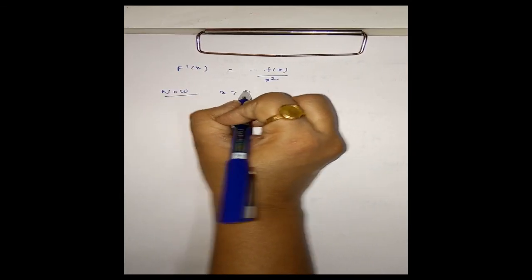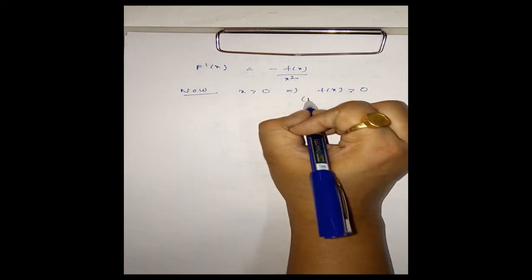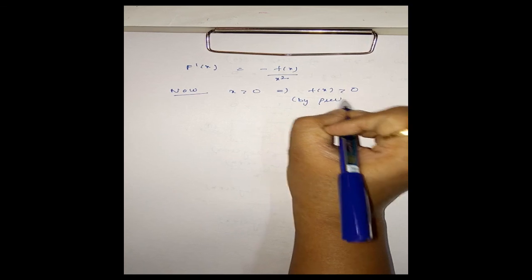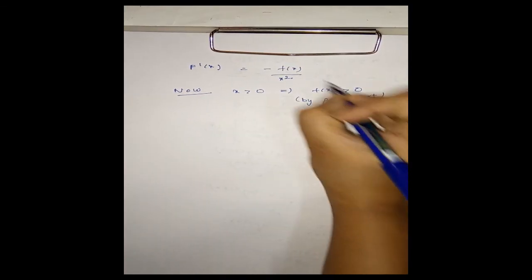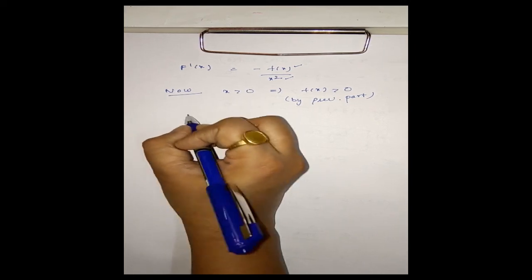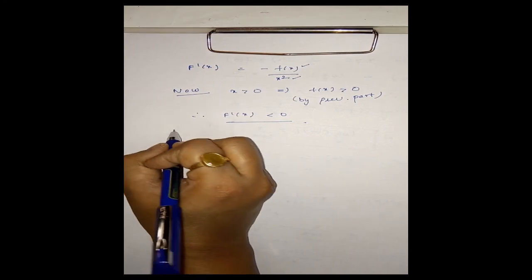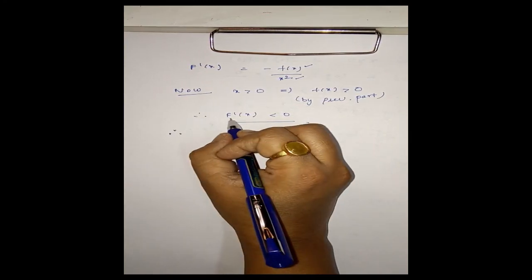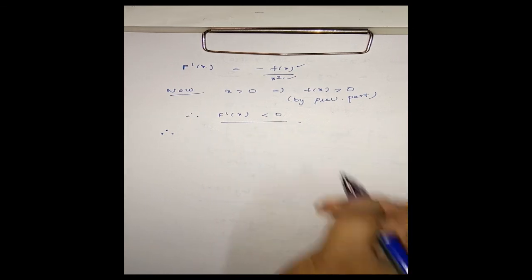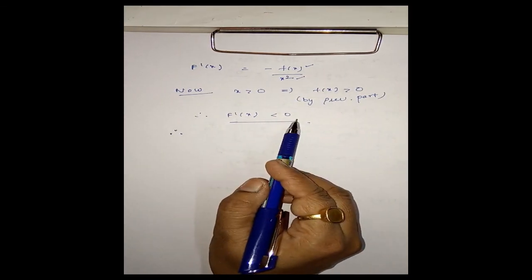Now x is greater than 0 implies f(x) is greater than 0 by the previous part. Therefore, this is positive, this is positive, and F dash x is less than 0. Therefore, by Lagrange's mean value theorem, this capital F(x) satisfies both conditions of LMVT, and also F dash x is less than 0.